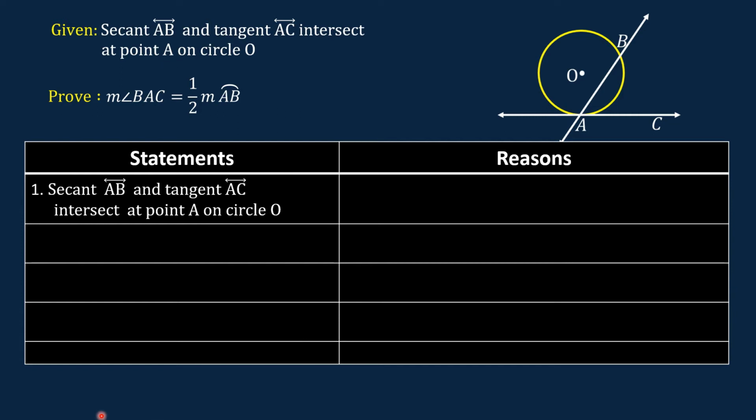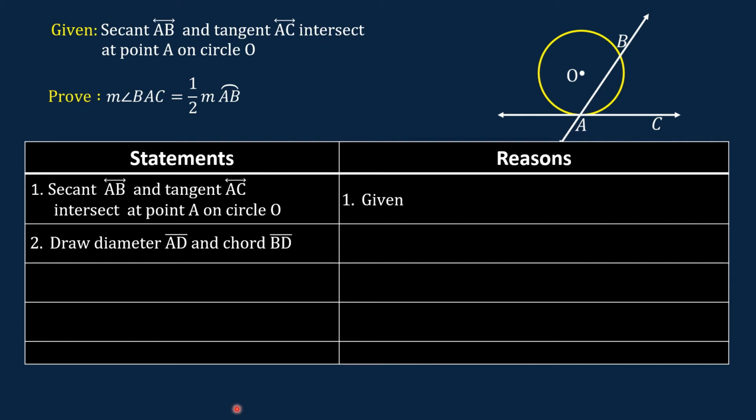For our first statement, secant AB and tangent AC intersect at point A on circle O. The reason given: these are the given data. Next statement, we are going to draw diameter AD and chord BD.